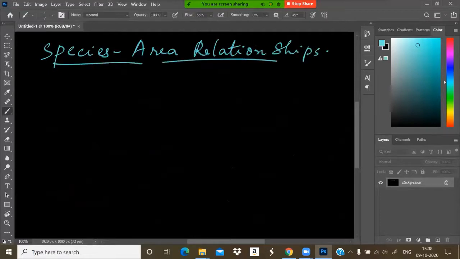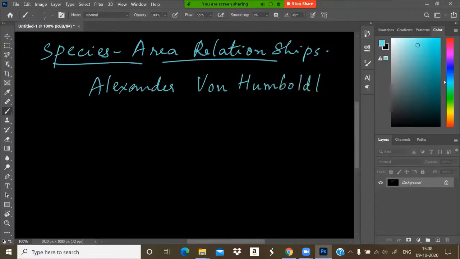Species area relationship. This is according to a scientist named Alexander von Humboldt.